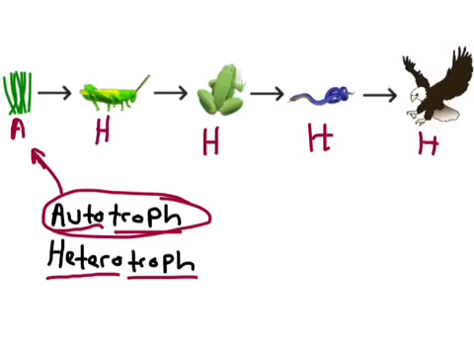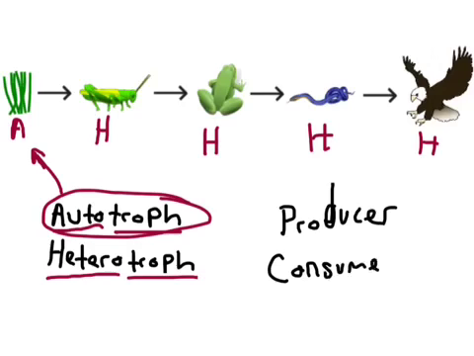And the next set of words are equally as simple. And they kind of match the words that we already learned. So the first one is producer. And the second is consumer. And so a producer is anything that makes. If you produce, you make things. Specifically, they make sugar. And this word is synonymous with autotroph because autotrophs are self-feeders, so they make sugars. So anything that's a plant, we can also put a P next to it because it is a producer in that it's making its own sugar.